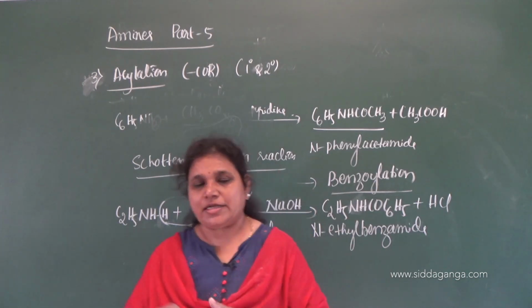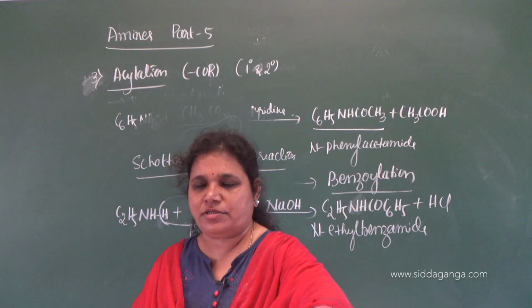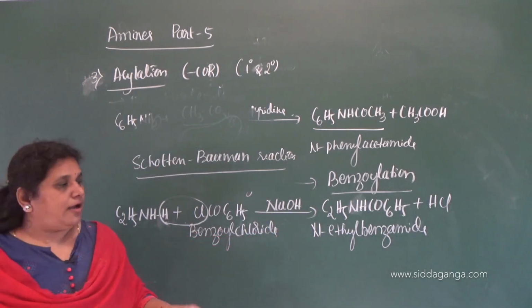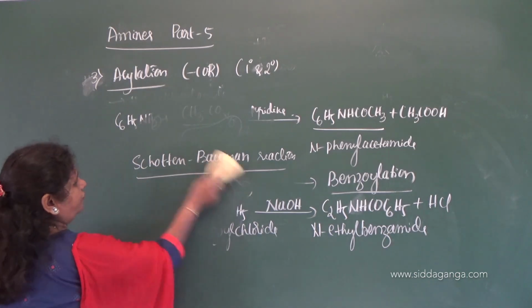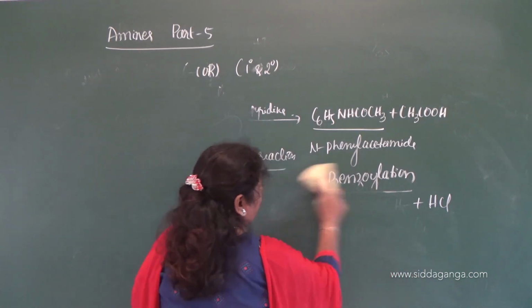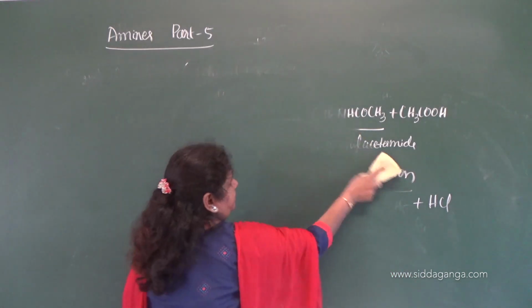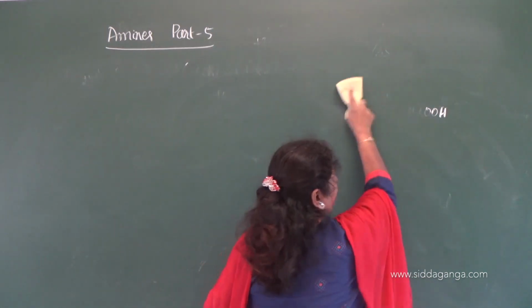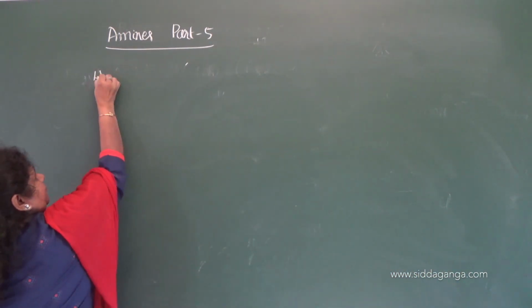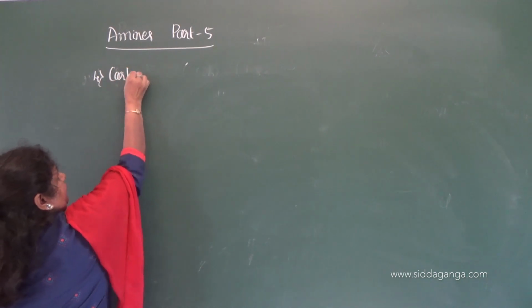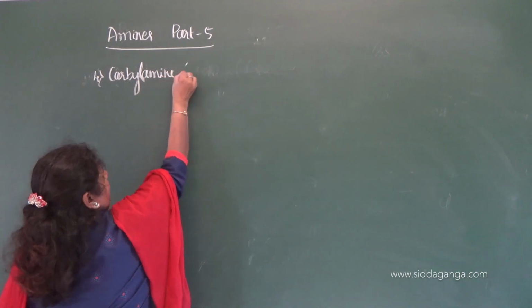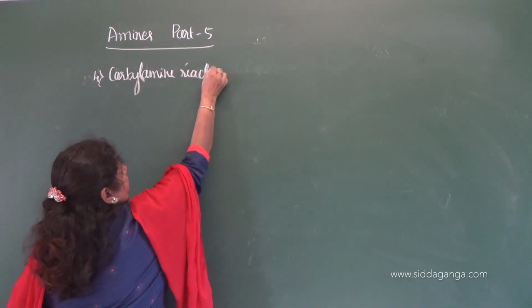Okay. Now let us move on to the next reaction called the carbylamine reaction, the fourth one. Carbylamine reaction.